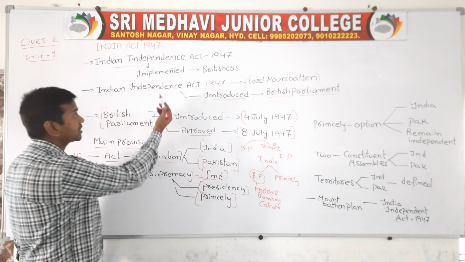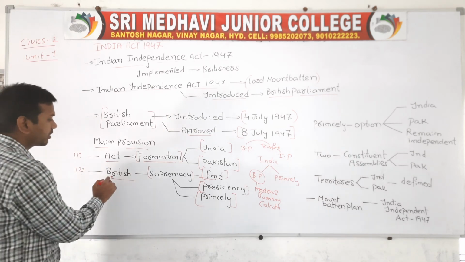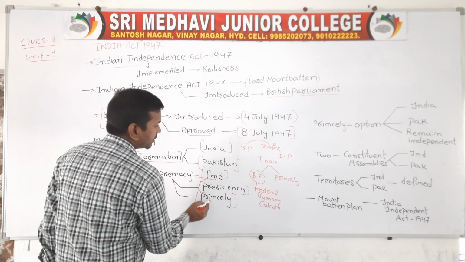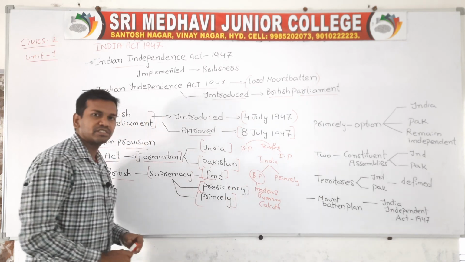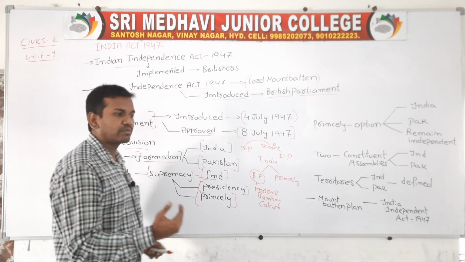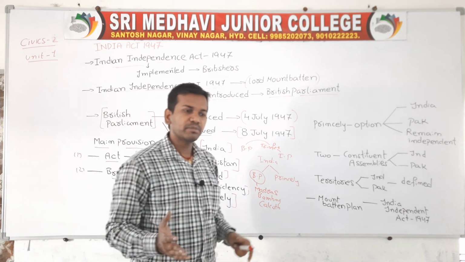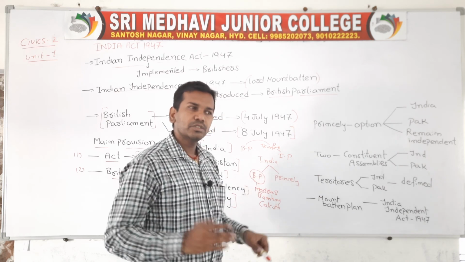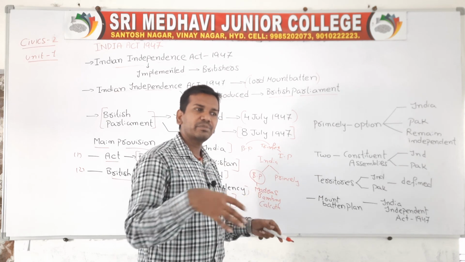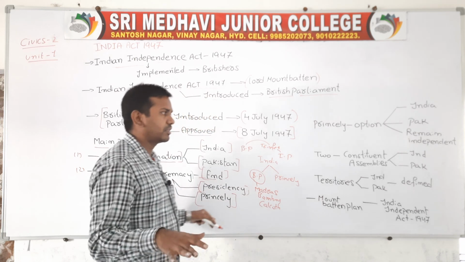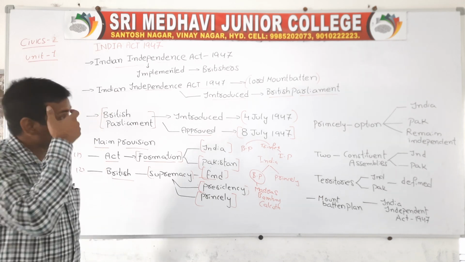After the formulation of this Act of 1947, the Britishers' supremacy was quite ended, in terms of presidencies and also in terms of princely states. This Act says that after its formulation, the power from the Britishers' authority will be transferred to the Indian Parliament. So when the power goes to the Indian Parliament, automatically the Britishers' supremacy and rule end. This is one part. Next we will go forward.